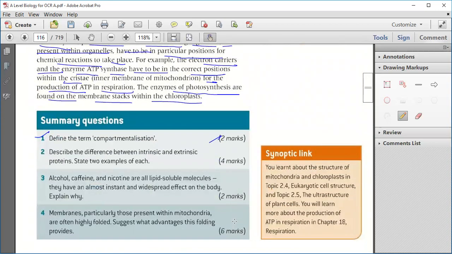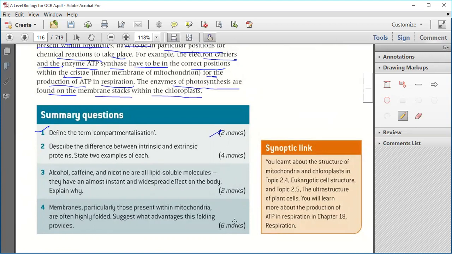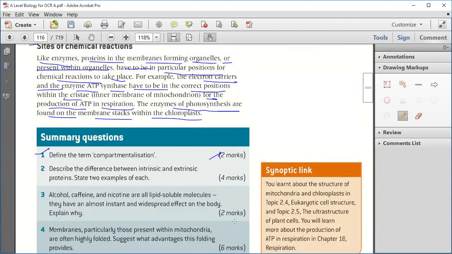Membranes, particularly those present within the mitochondria, are often highly folded. Suggest the advantage of this folding. You've just studied it. Is it because there is more surface area? Yes. So a higher rate of reaction. What reaction will take place there? How will it happen? Because there are more enzymes.